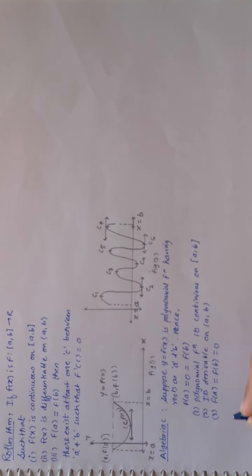That means I can say Rolle's theorem is satisfied, right? If it is satisfied, then the result says there will be a c which belongs to the interval a and b, that is, between a and b, not equal to a, not equal to b, such that the derivative will be equal to 0.